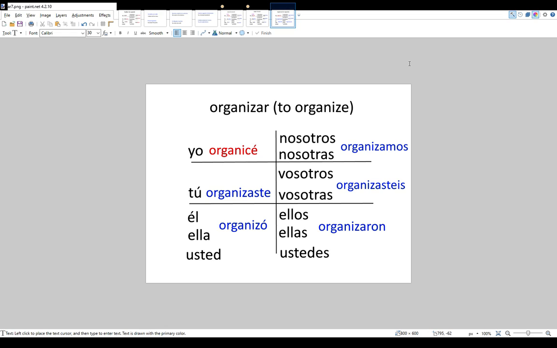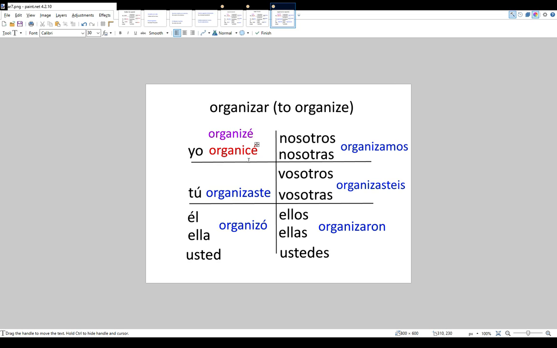And lastly, if a verb ends in zar, like organizar, to organize, instead of spelling it with a z at the end, you spell it with a c: organicé.